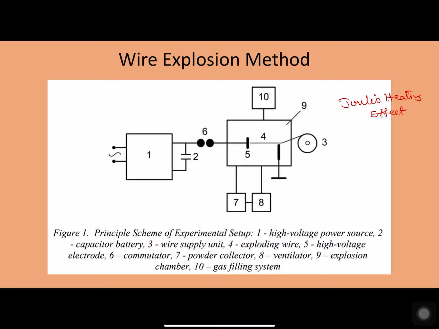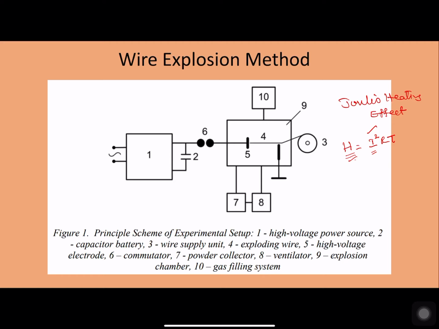We know that the heat energy generated is given by the famous law I squared R t, where I is the current flowing through the resistive wire of resistance R for a time t. The more current flowing across the resistance, the more heat is generated across the wire. If a sufficiently large amount of current is made to pass through the wire, a lot of energy is generated, and sometimes this heat can fuse the material itself. This principle is used in the wire explosion method.